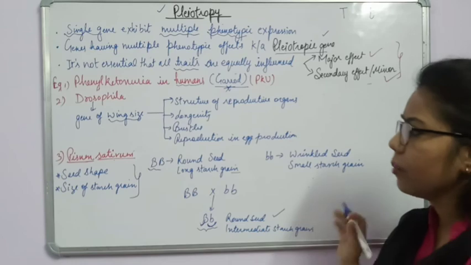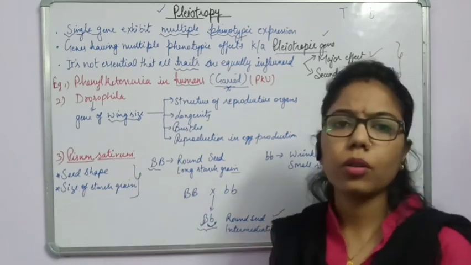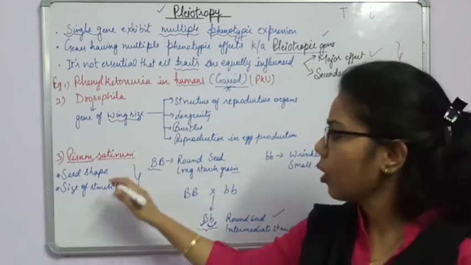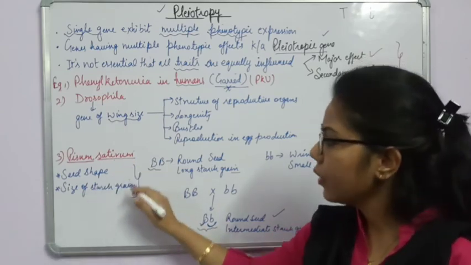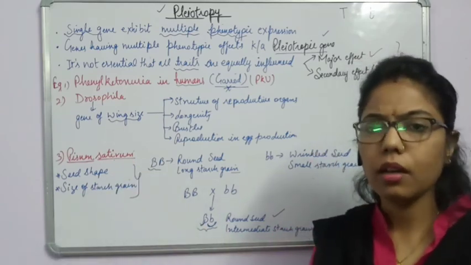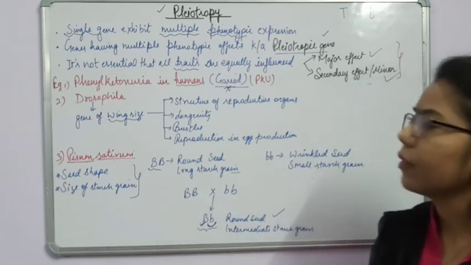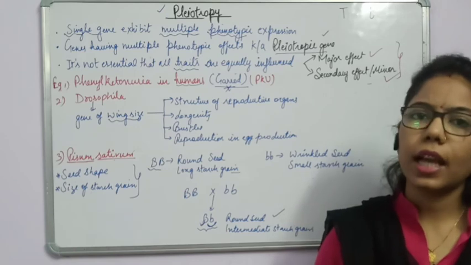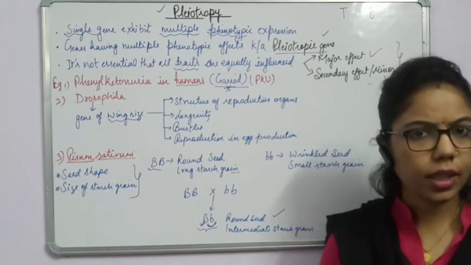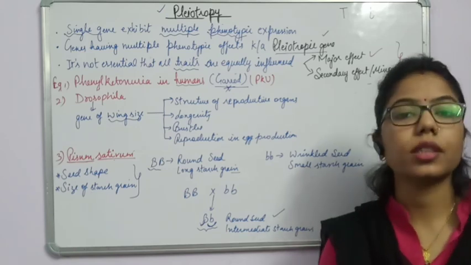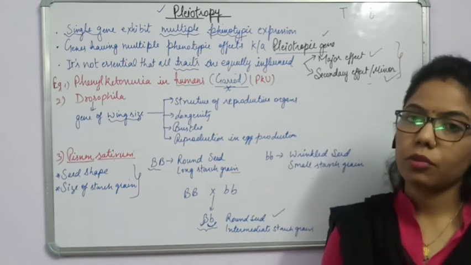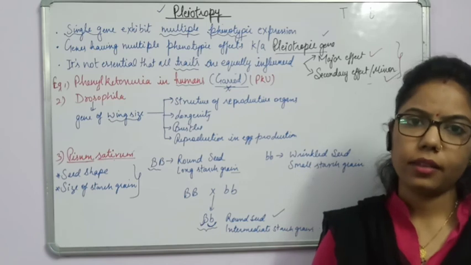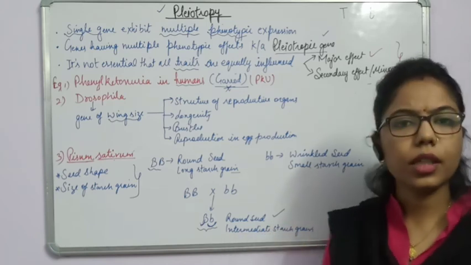So on the whole, we can say that in plants also a single gene can give rise to different characters. So here we have completed pleiotropy. One more example is there, sickle cell anemia. But here we are not discussing it because again we have to discuss it in the disorder part. So we will complete that topic under that particular heading. Right? So that's all for today. Thank you.